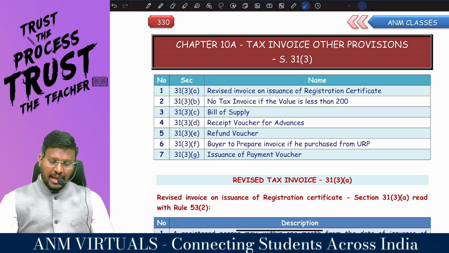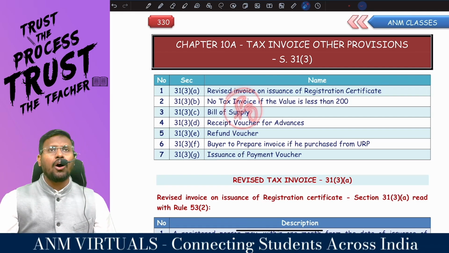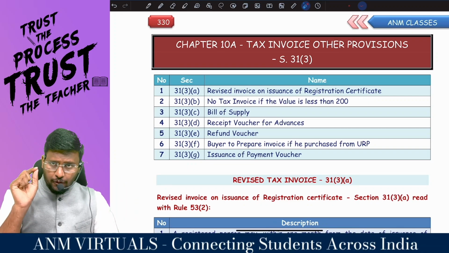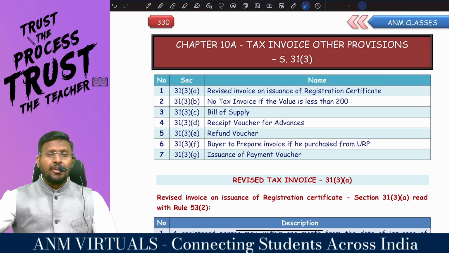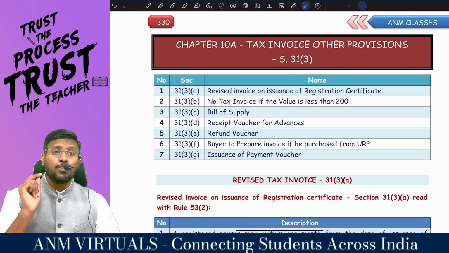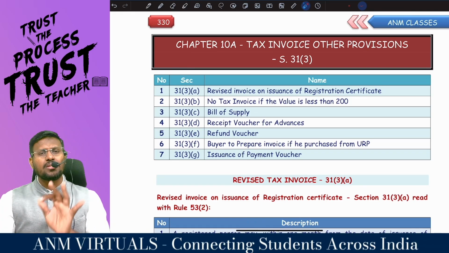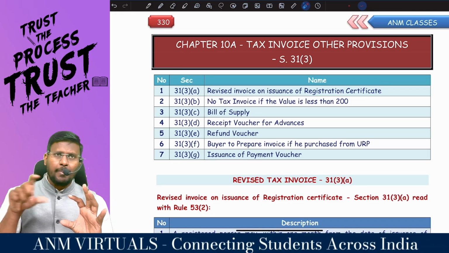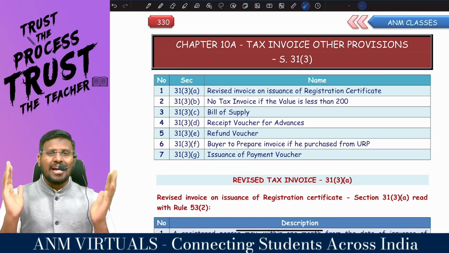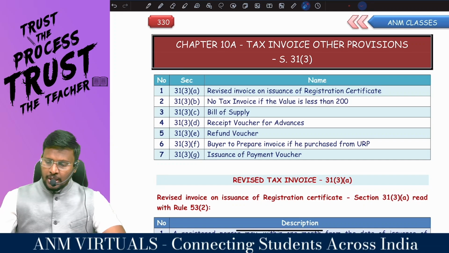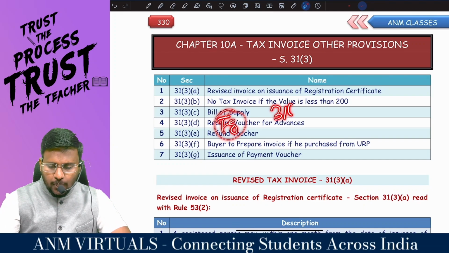If you are not able to provide the supply, convert that into a refund voucher. And F and G are applicable for 93 and 94. If the supplier of 93 and 94 is an unregistered person and is not able to issue the tax invoice, and the recipient is a registered person, the recipient is responsible to raise the invoice as per 31 subsection 3 clause F. And when this recipient pays the consideration to the supplier, they have to issue a payment voucher as per 31 subsection 3 clause G. So F and G are for 93 and 94.